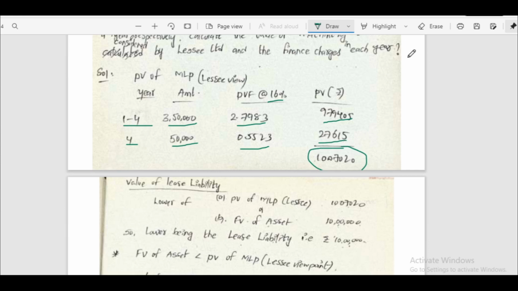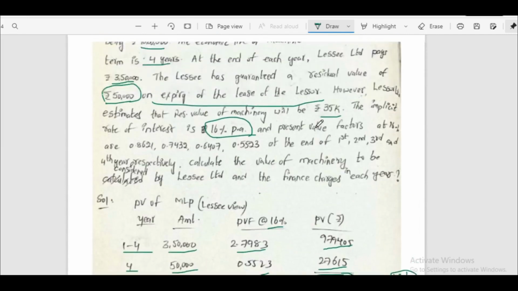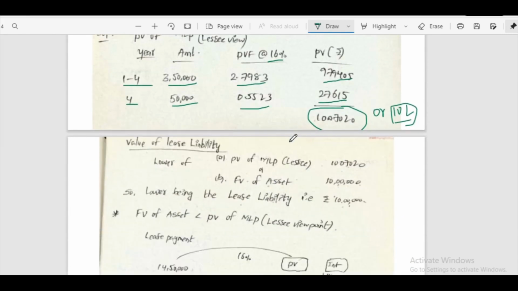Now we have to compare this value with the fair value of the asset. That means the fair value of the asset is given as 10 lakhs. Whichever is lower is 10 lakhs. So here we can observe the fair value of the asset is less than the present value of minimum lease payment. So we have to use the implicit rate here. That we will see how to calculate.